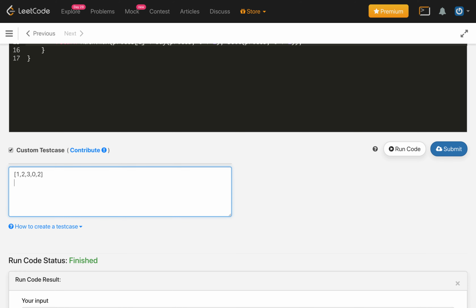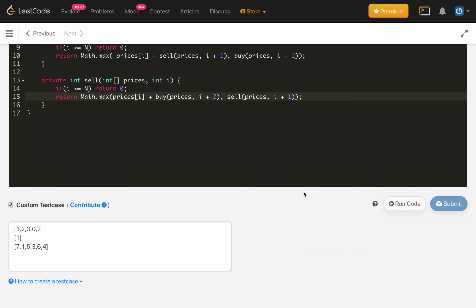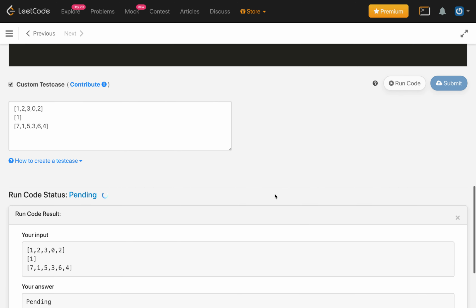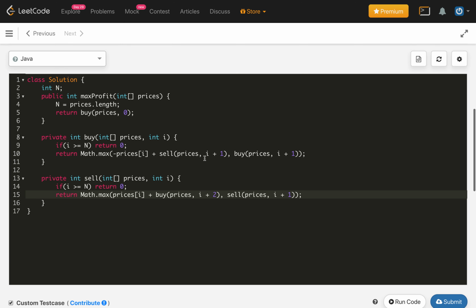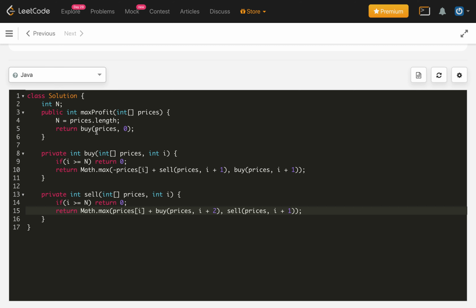So let's try another example, let's say one element, and another example like 1, and 7 1 5 3 6 4. So let's see whether it is working or not. If it is working, we will, okay, so we are getting the correct answer. As we already checked, we have repeated subproblems, so we need to cache them.